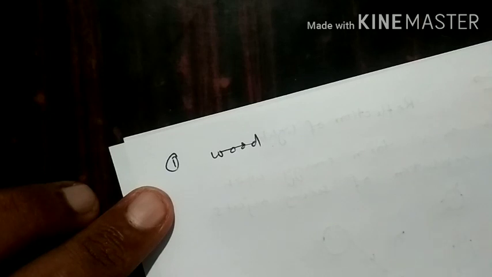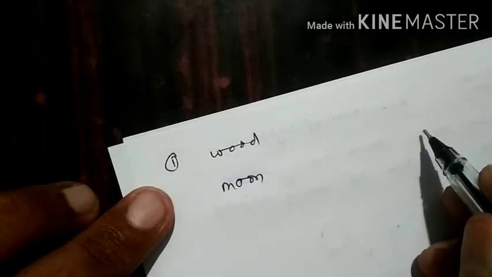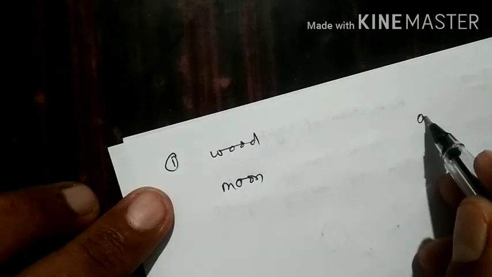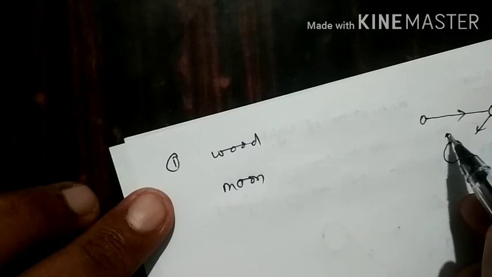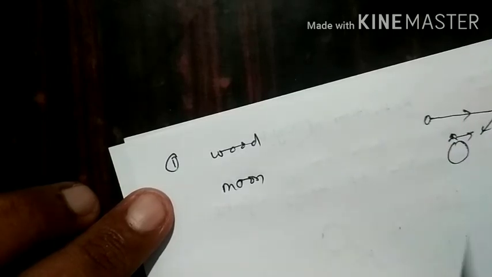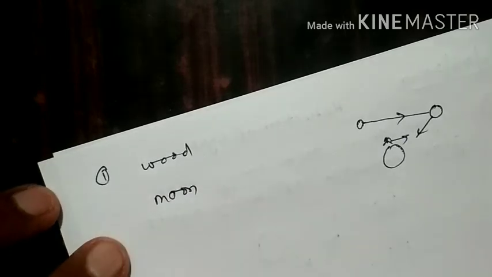Simply take the moon, for example. How are we seeing the moon? Light from the sun is incident on the moon, it is reflected back, and on the earth we are able to see the moon when it reaches our eyes. So like this they are non-luminous objects.